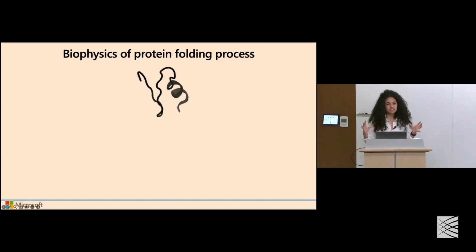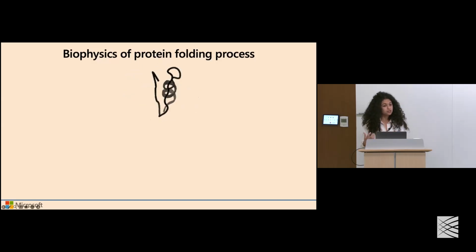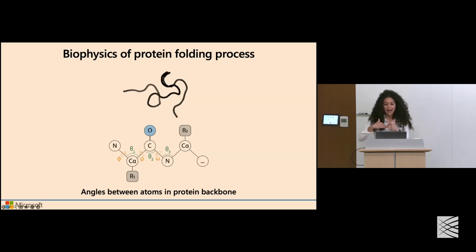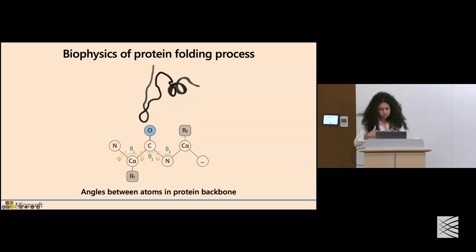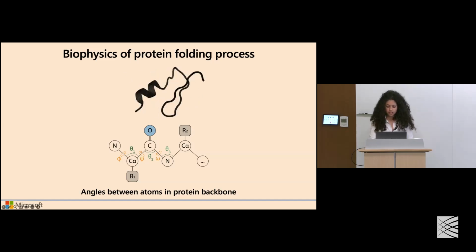Now, the bonds that connect the backbone atoms in this protein structure are actually defined geometrically in a very specific way. In fact, we can precisely describe the angles that exist between these individual atoms in the protein and use this set of bond angles to completely specify and delineate the overall structure of the protein.